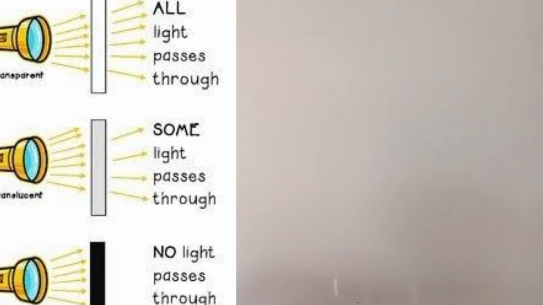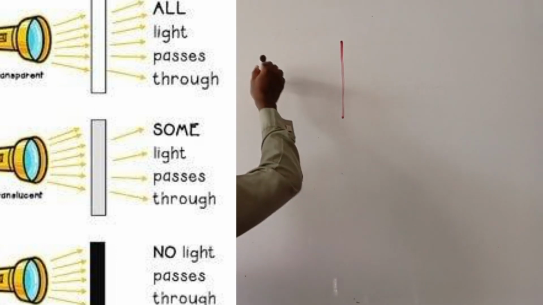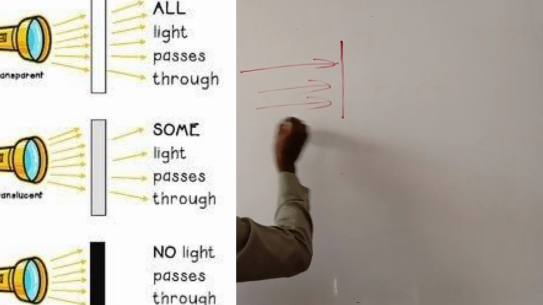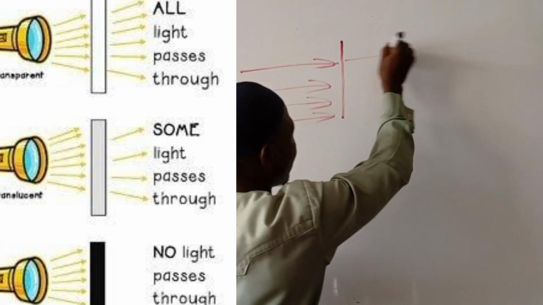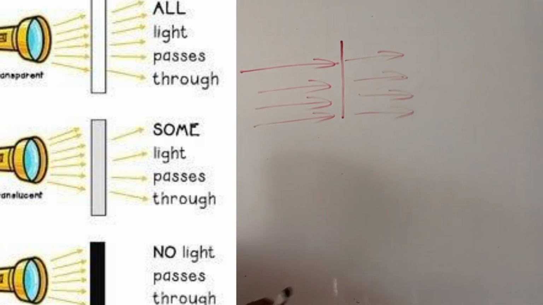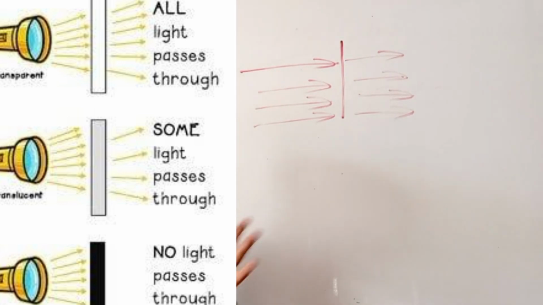For instance, if you have a transparent material like glass, like this, and the ray of light is coming like this, you can see that we have four. All four rays will get out through them. So this type of material, we call them transparent material. Example of that is what? Glass. Plain glass will allow the ray of light to pass 100%.